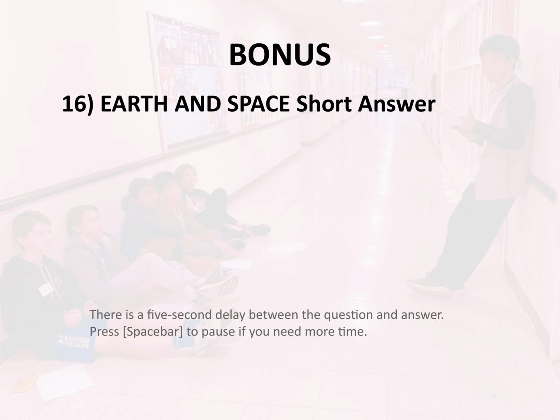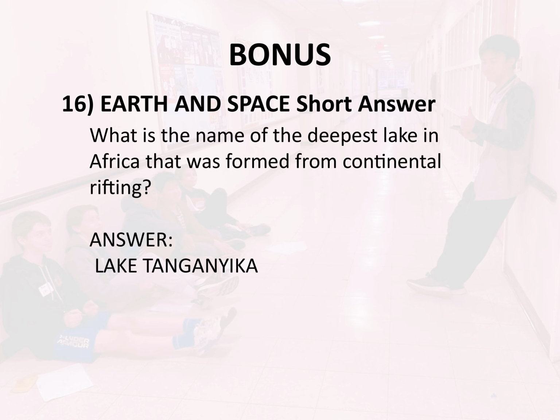Bonus 16. Earth and space. Short answer. What is the name of the deepest lake in Africa that was formed from continental rifting? Answer: Lake Tanganyika.